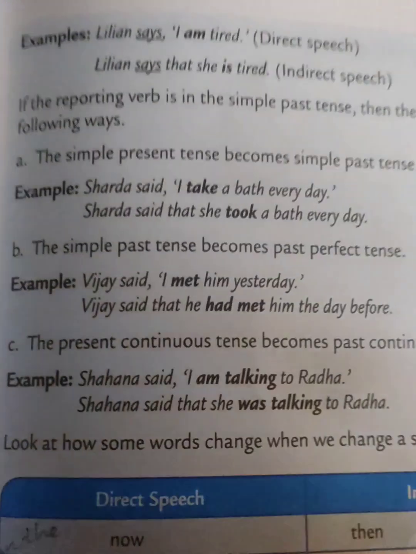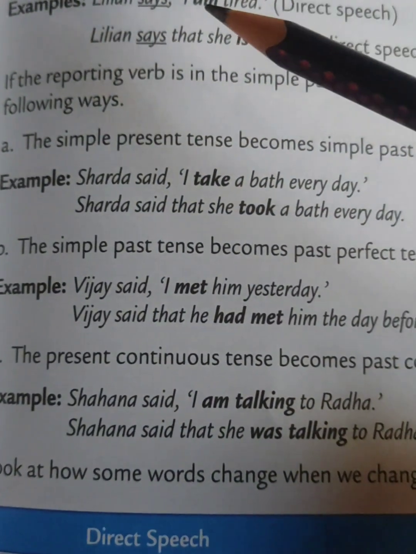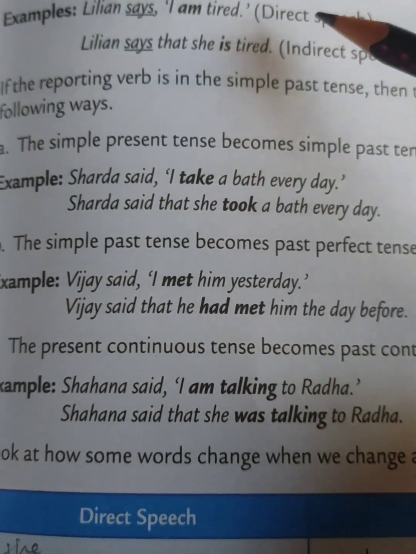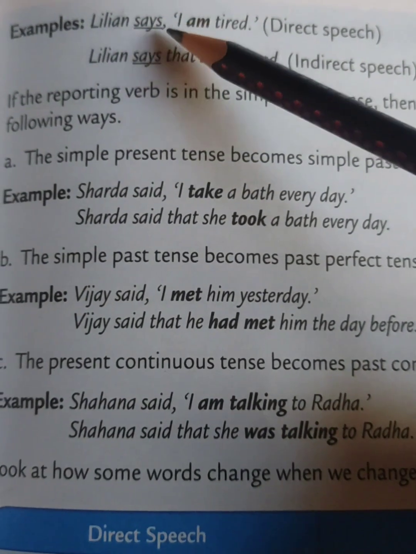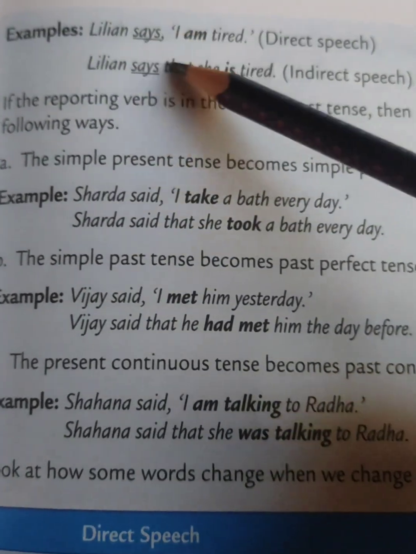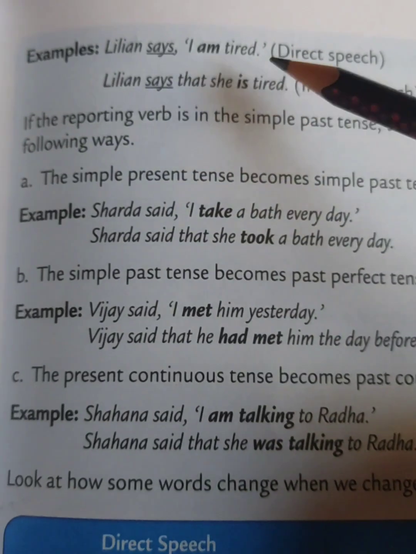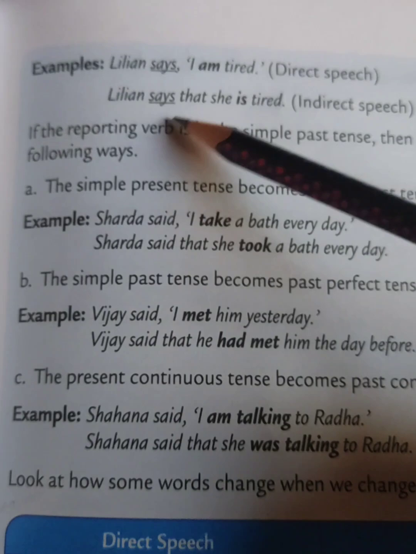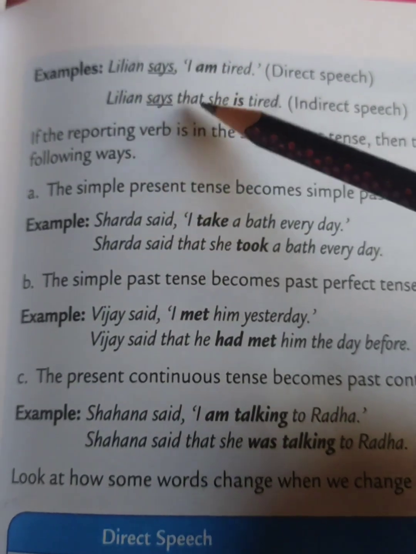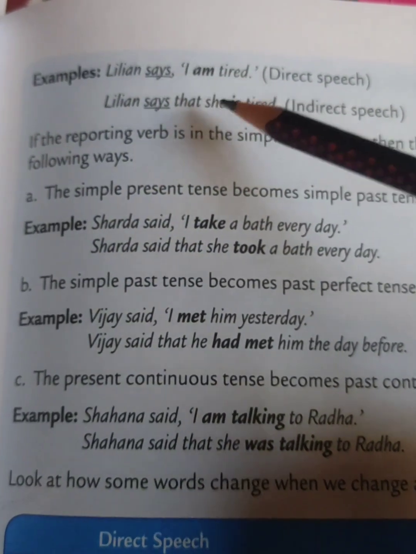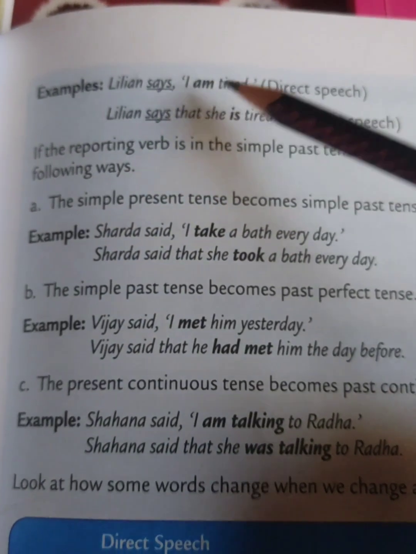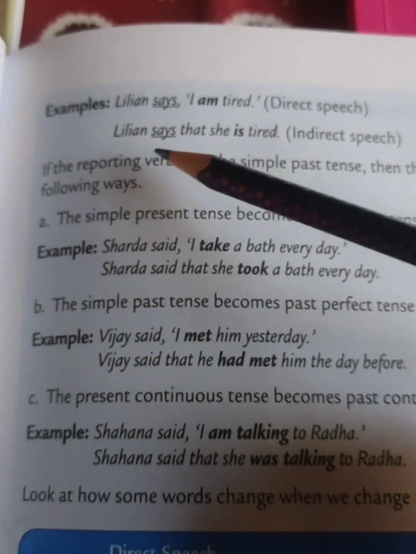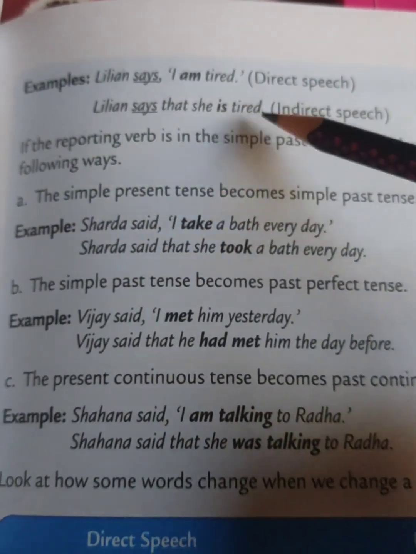Now see the examples. Lillian says, 'I am tired.' You can easily make out this is direct speech because here you can see the comma, then the sentence is in single inverted commas. If you have to change it into indirect speech, what will it be? Lillian says, the comma is removed here, that is put, and then I is converted to she. Instead of am, here you can see is. And tired will be the same. So, Lillian says that she is tired.